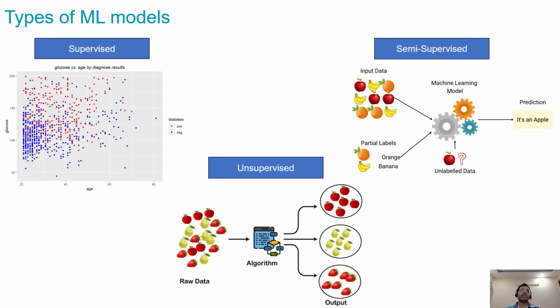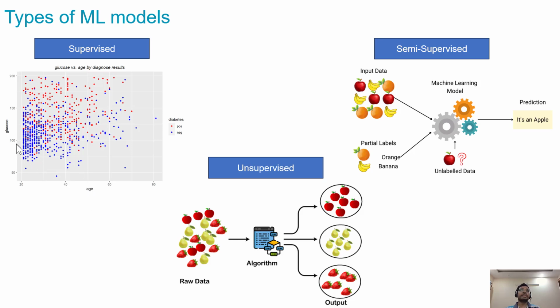In this example that we look at, diabetes depends on glucose and age. You can see here the x-axis is age and the y-axis is glucose, and the labels are associated with the positive, the blue color, and the negative, the red color, right? We are trying to detect whether it's a positive or a negative based on the glucose and age.